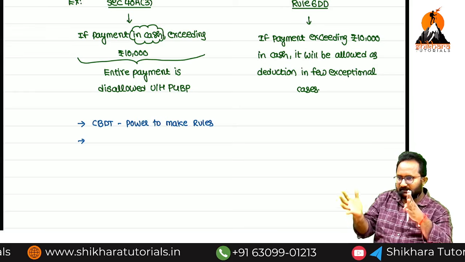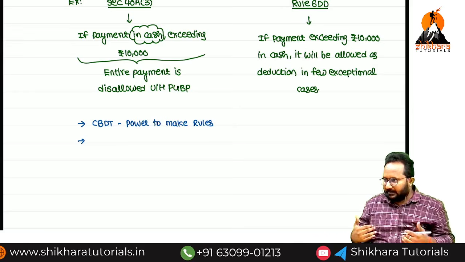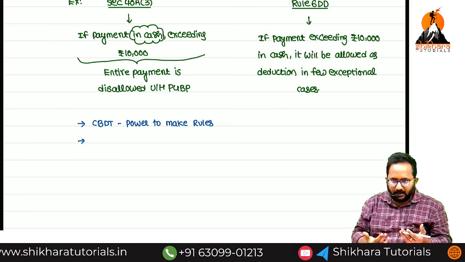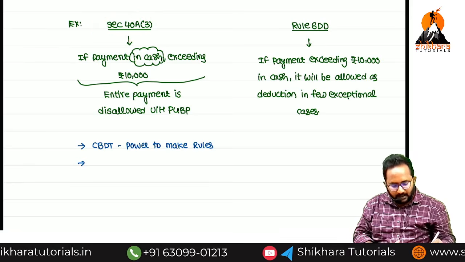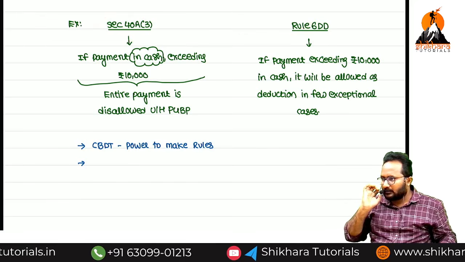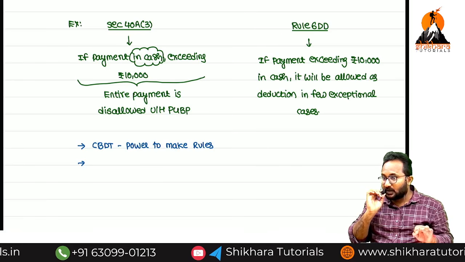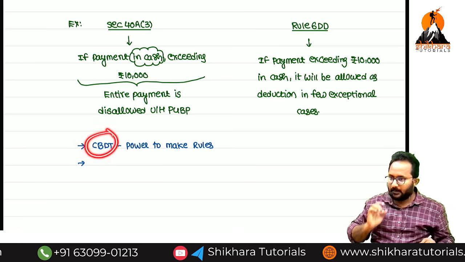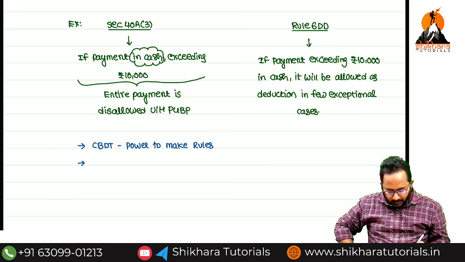In 1962, they come up with some list of rules, like rule 6DD, etc. Nowadays, we have some new difficulty in the Act. So, will they issue new rules, or is the already issued list enough? Whenever there is a necessity, they will release the rules. Who releases the rules? CBDT. Now, what is the use of rules?